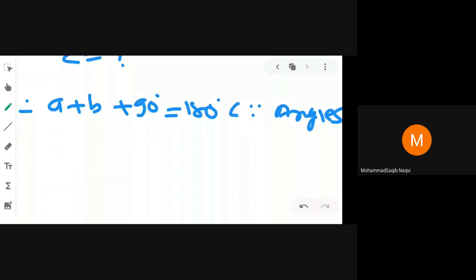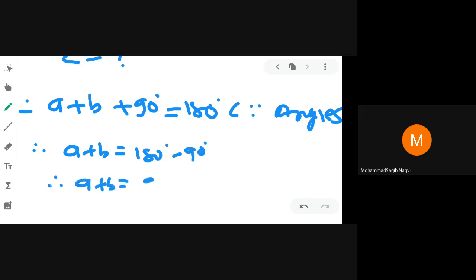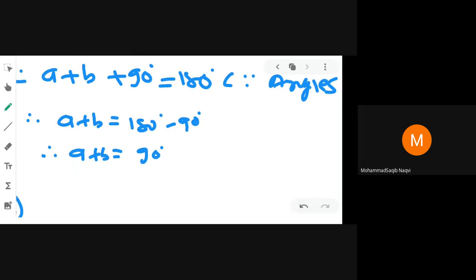Yes or no? These are angles on line XY, so what will their sum be? 180 degrees. So it means A plus B is equal to 180 degrees minus 90 degrees. So we get A plus B is equal to 90 degrees, right? Now the ratio of angle A and angle B is given. What is the ratio? 2 is to 3.